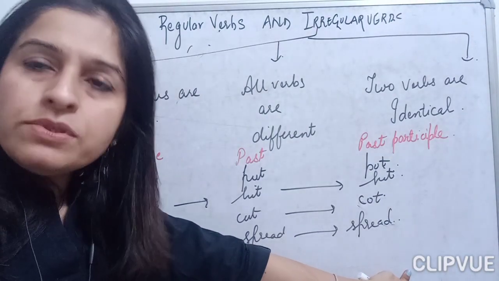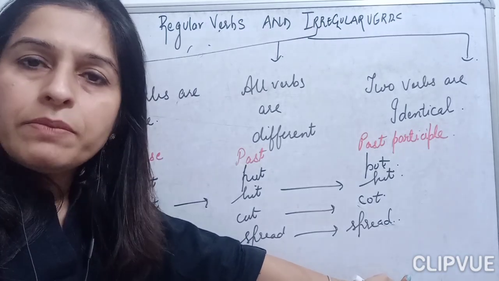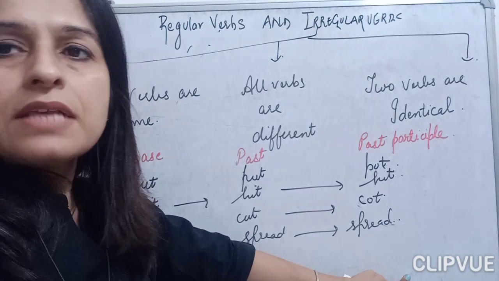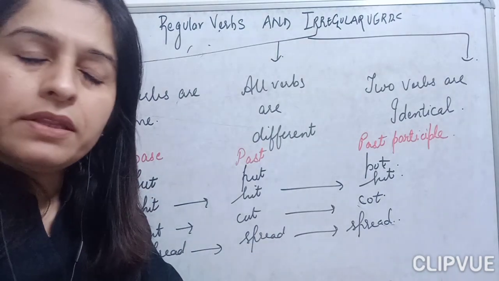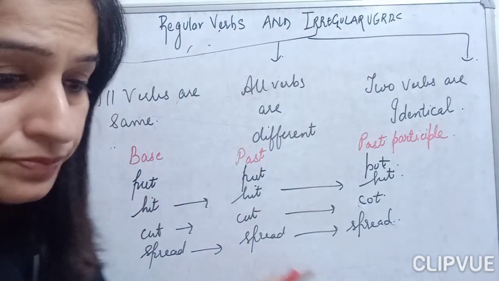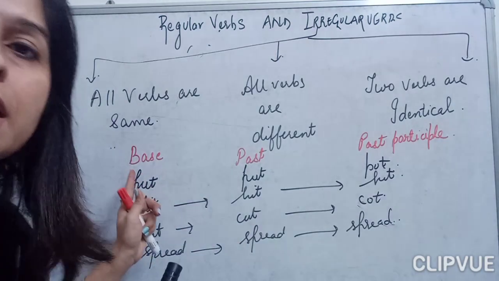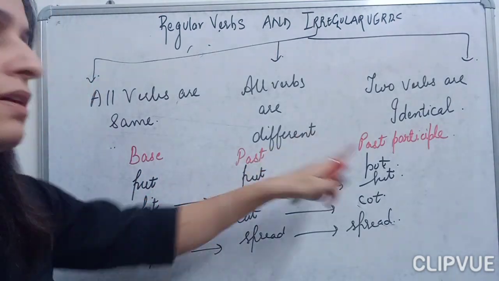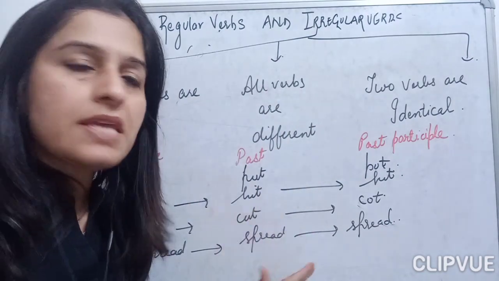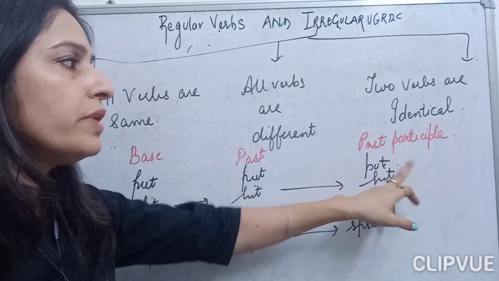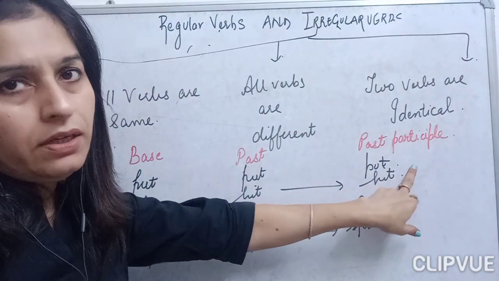It's pronounced as red, but the spelling remains read only, that is R-E-A-D. So all three forms will remain the same there also. You can take cast, C-A-S-T, cast, cast, cast. So there are many such verbs which remain the same in all three forms of the verbs.